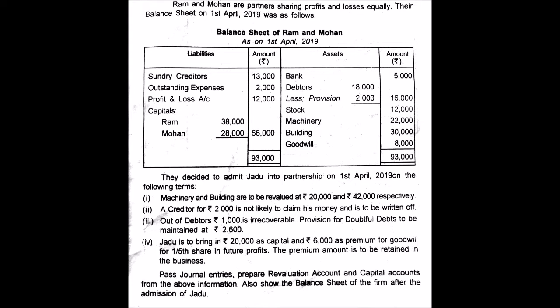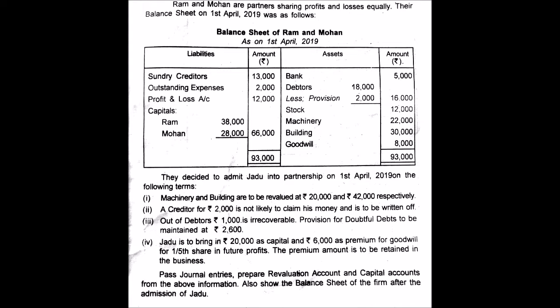So on that day Jadoo is admitted, and then it says machinery and building are to be revalued at 20,000 and 42,000. Machinery was already valued at 22,000. Now it is to be revalued at 20,000. Building, which was earlier valued at 30,000, has to be now valued at 42,000.